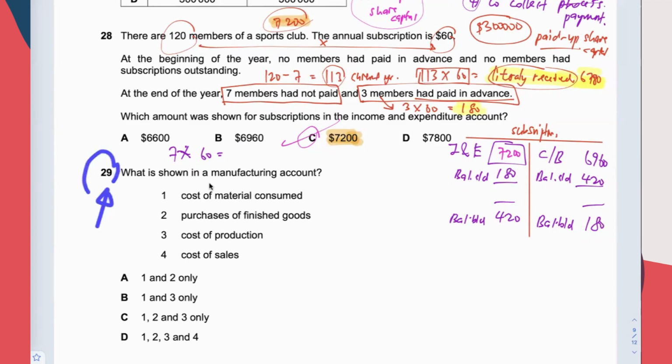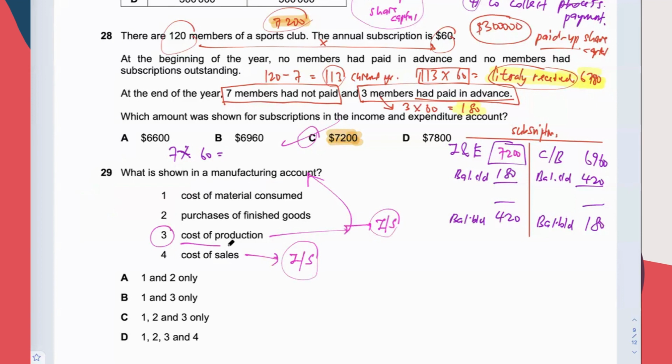29. What is in the manufacturing account? Also straightforward. This is in the income statement. This is in the manufacturing account, also in the income statement. Remember, this is the only item that appears in both the manufacturing account and the income statement. It appears in the manufacturing account as the last line, but it appears in the income statement under the cost of sales section. Remember, you have to copy and paste this number into the income statement under cost of sales section.